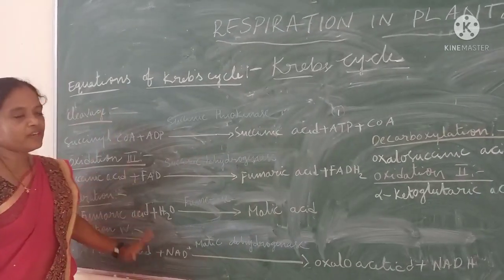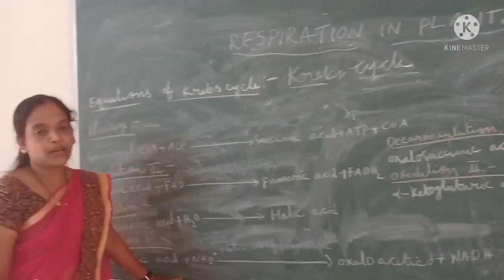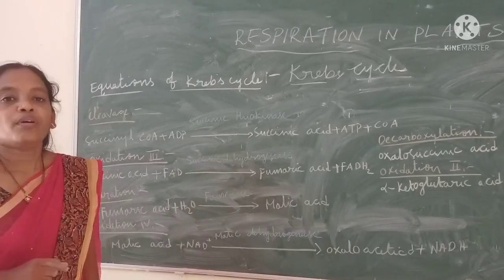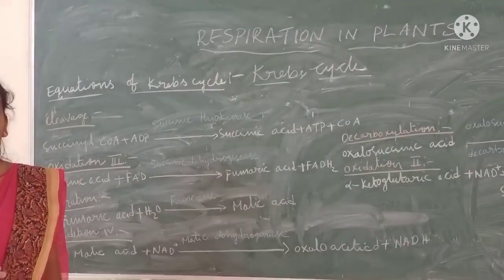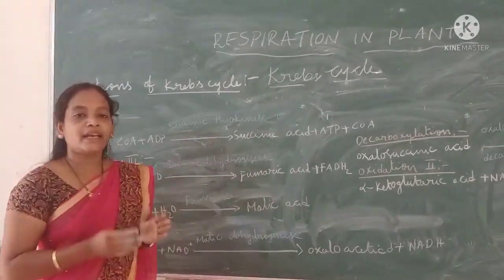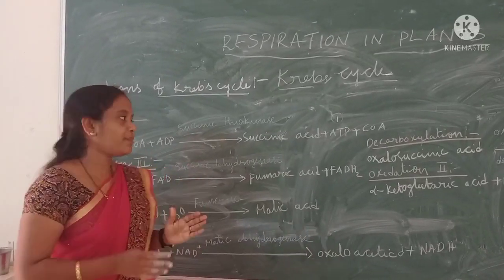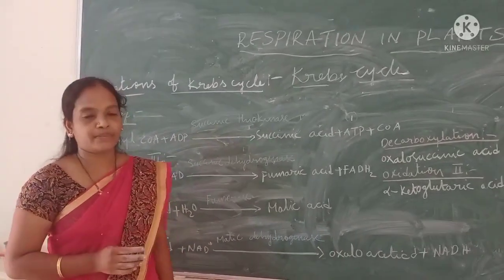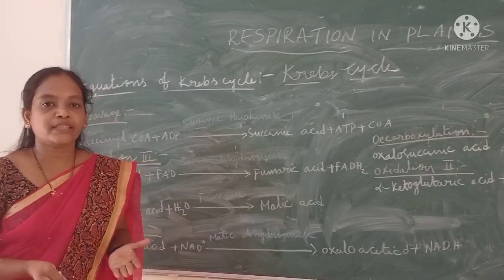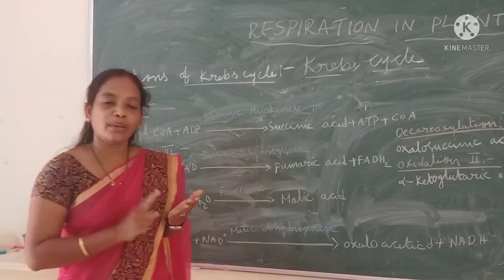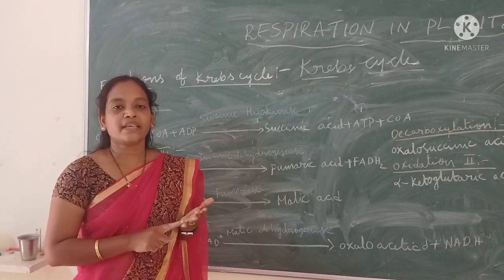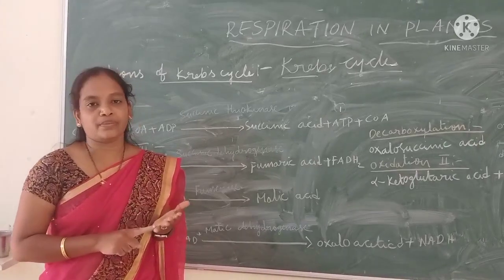Okay, these are the equations of the Krebs cycle. First, you have to draw the cycle of the Krebs cycle, and then you have to write the step by step equations of the Krebs cycle. Then it will be easy for you. And again you have to remember the compounds of the Krebs cycle and the enzymes of the Krebs cycle.